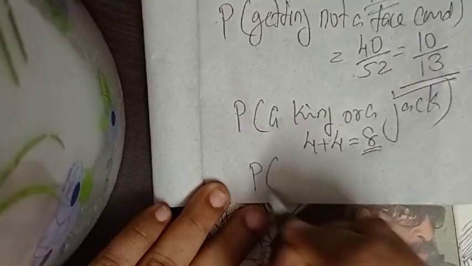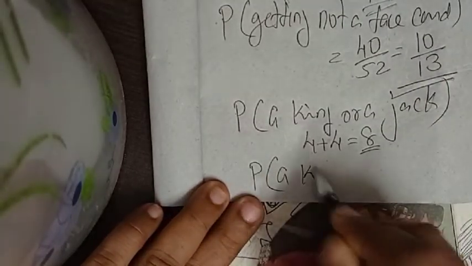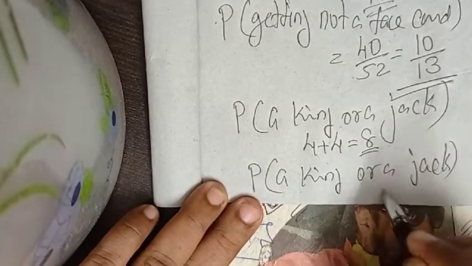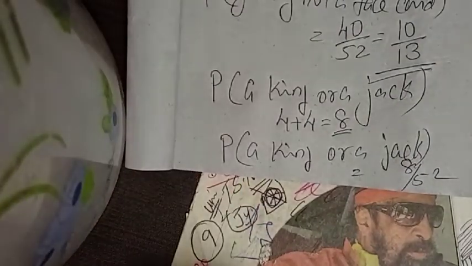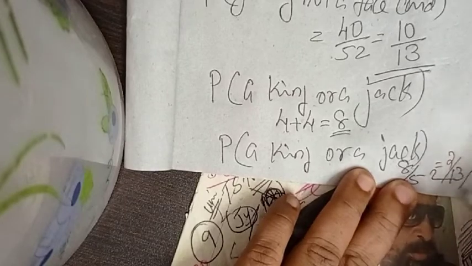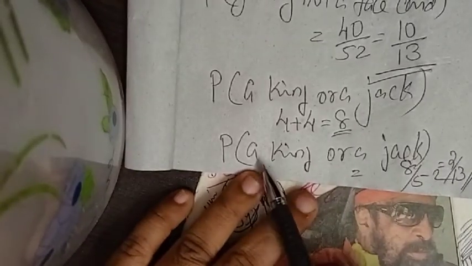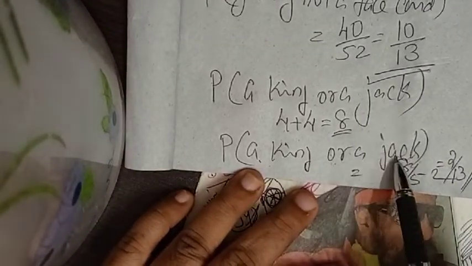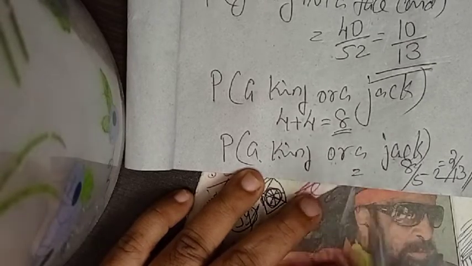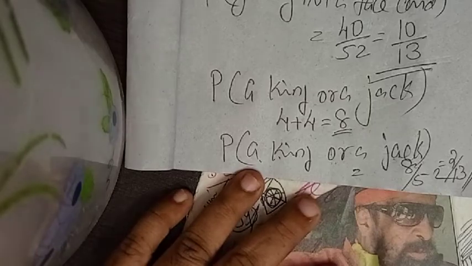Therefore, the probability of getting a king or a jack is 8 by 52. What is 8 by 52? 2 by 13. King 4, jack 4. Therefore, 4 plus 4 is 8. Write that.